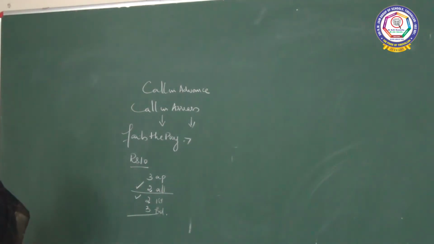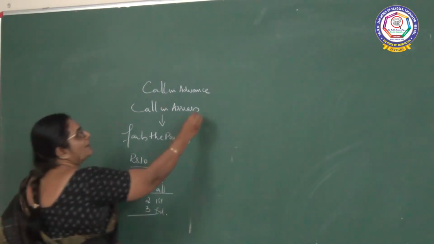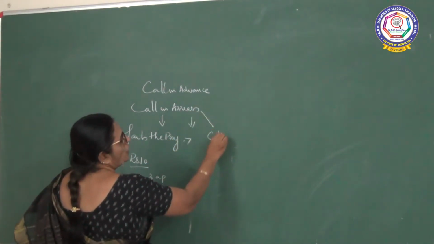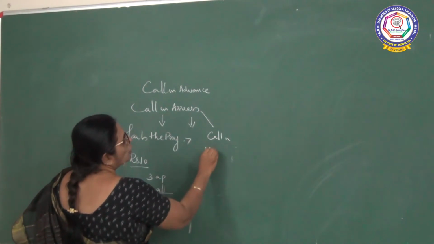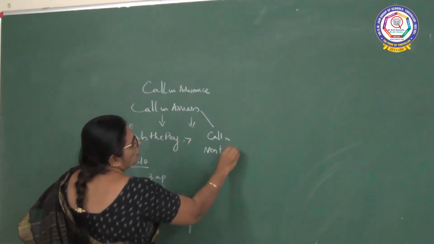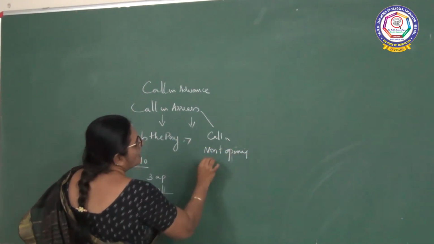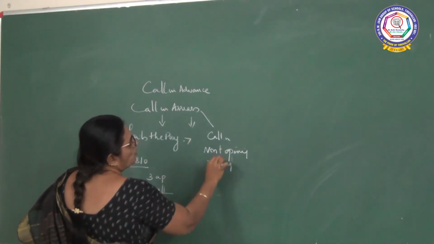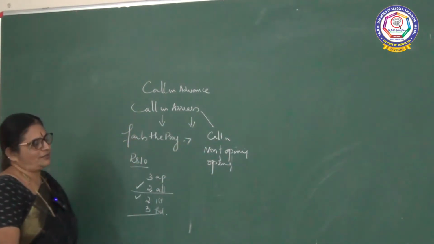Now how can you account for it? Either by opening a call in arrears account or by not opening one. So both ways you can record call in arrears. Fine.